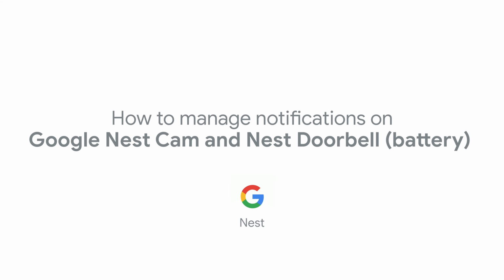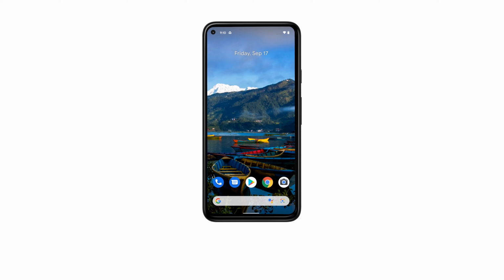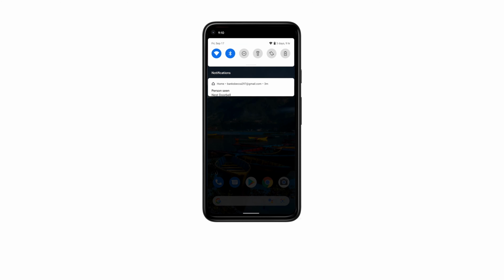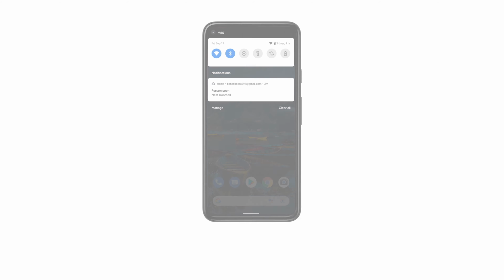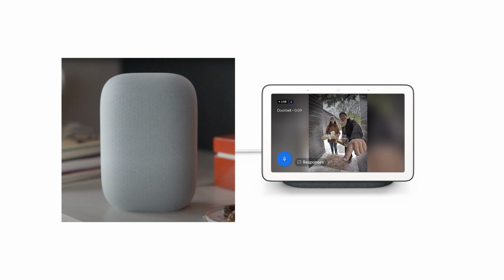How to manage notifications on Google Nest Cam and Nest Doorbell Battery. You can set up your Google Nest Cam Battery, Nest Cam Wired, and Nest Doorbell Battery to receive an alert when important activity is detected. If you have multiple cameras, you'll need to set up alerts for each camera separately. Google displays and speakers can also notify you when someone rings your doorbell.